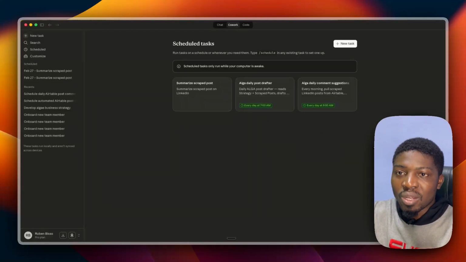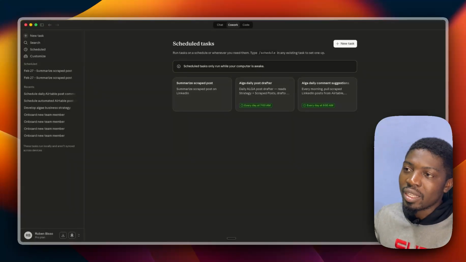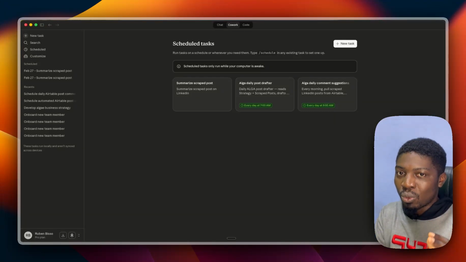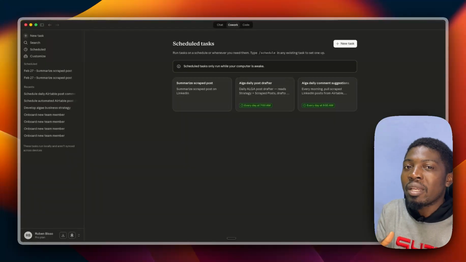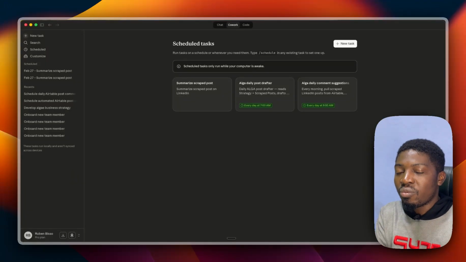So this is the current state of Alga. I have a post scraper that's scraping posts from my target profiles and updating that information in my Airtable database. Then I have this scheduled task that is going to go every morning, get those posts, look for which ones actually align with my strategy or my voice, and then suggest a post for me that I can review and say, okay, post it.